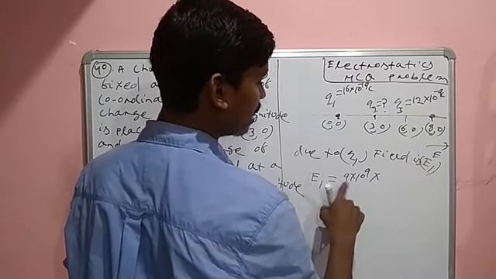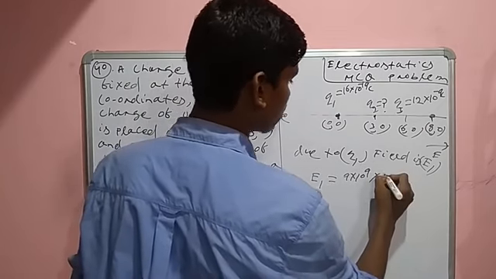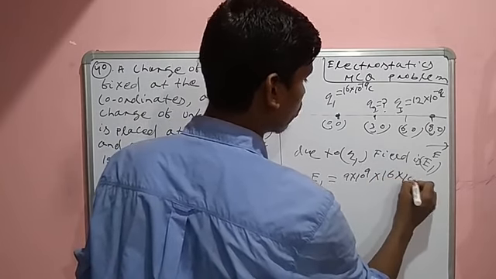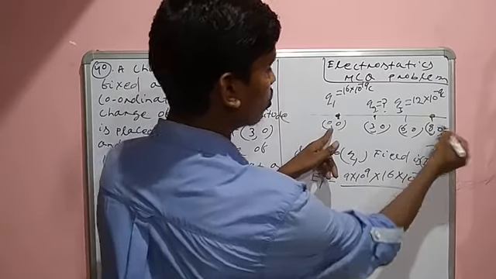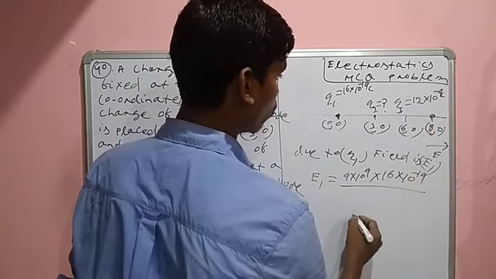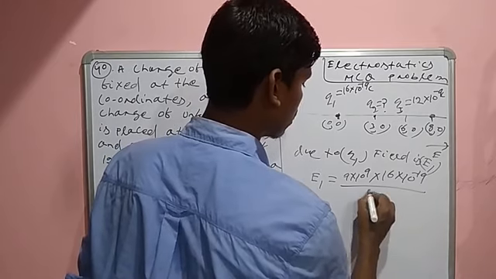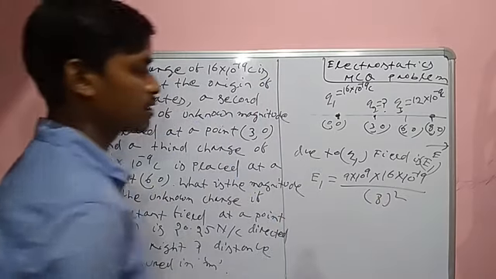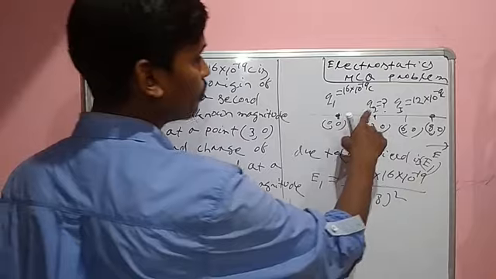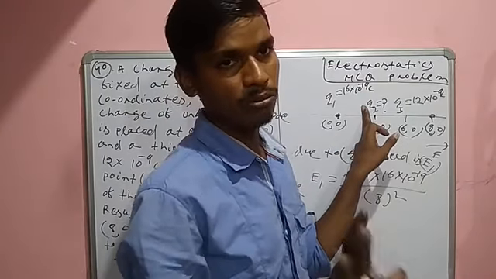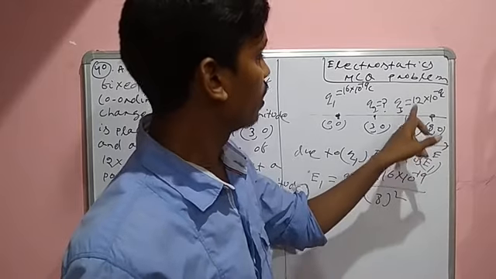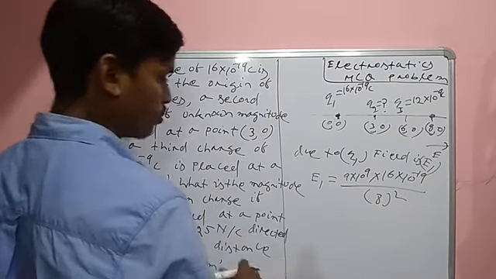Then E1 is 9 into 10 to the power 9 into the charge, which is 16 into 10 to the power minus 19, divided by R, the distance is 8, so 8 square. Similarly, E2. Q2 we do not know whether it is a positive or negative charge, so leave it. Understand Q3.